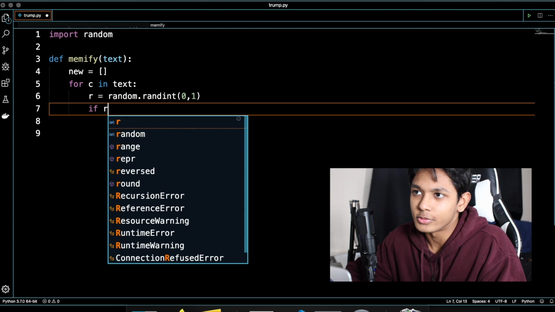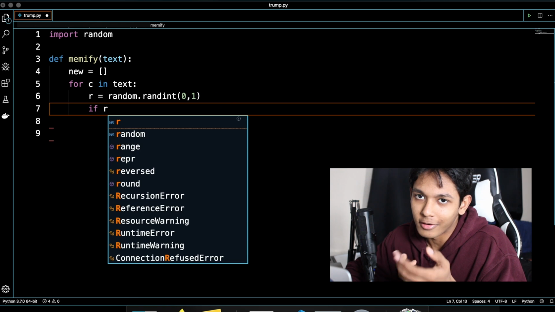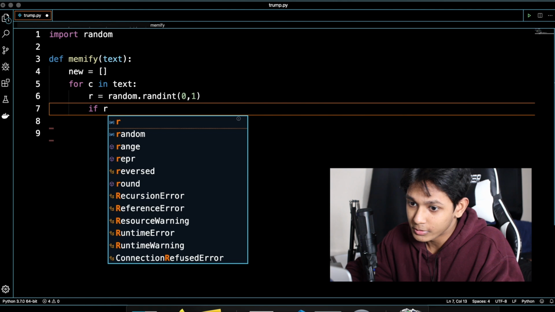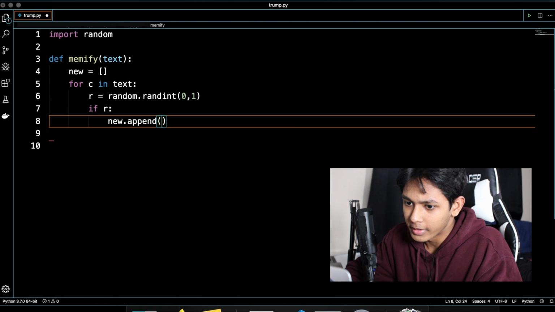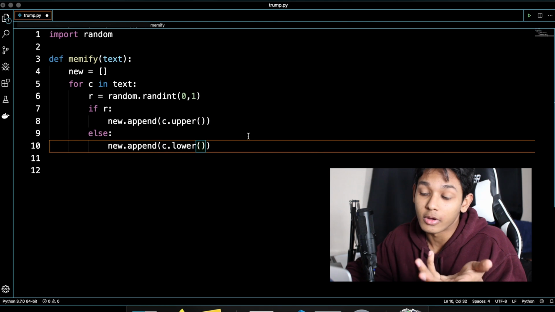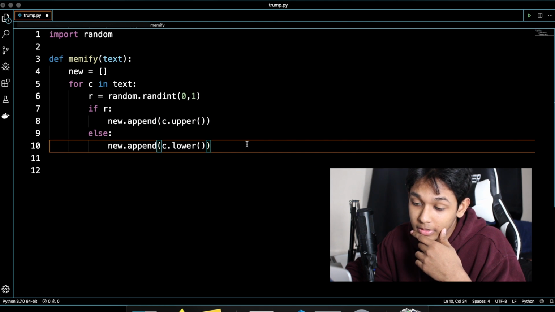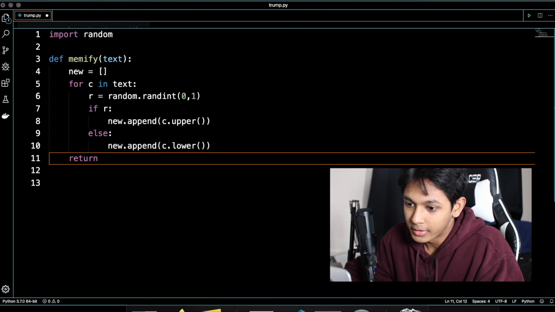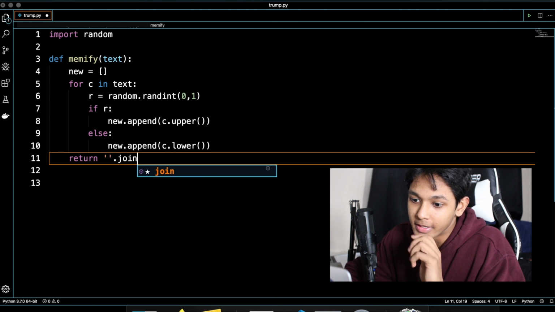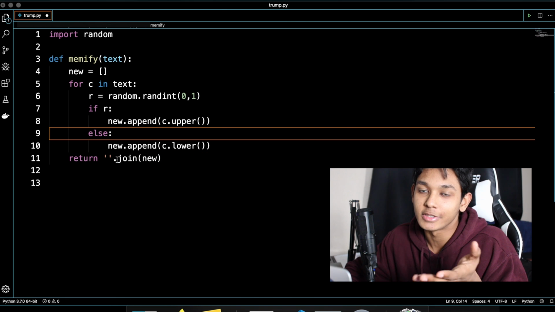So for c in text, it just iterates through every character in the text. If r equals 1, we can just do if r. That means if r equals anything besides 0. We'll just append to the array character.upper, else append character.lower. Probably the simplest piece of code you could write as a human being. There it is. And at the end, you just return the array, but you're joining each individual element with the empty string. So basically, it just turns it into a string.